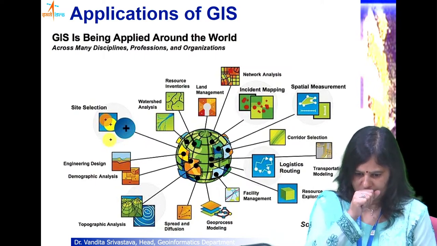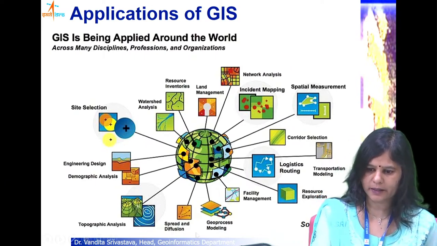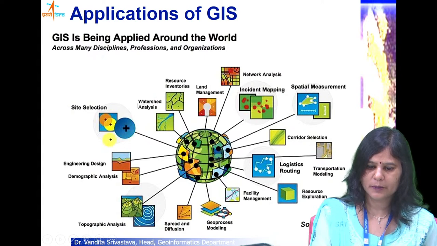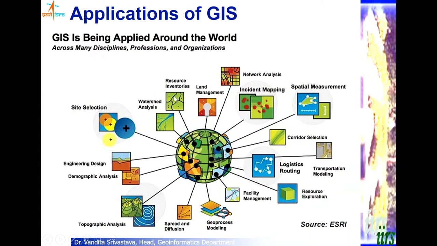Now these are some specific analyses that can take place in GIS. The site selection analysis, I will be showing you some examples of this. Then watershed analysis, resource inventories can be made, whether it is natural resources or man-made resources, some ore reserves or some agricultural goods or forest outcomes. So we can make resource inventories, we can even have infrastructure resources. So land management, the network analysis, which I'll be talking about with you in a few minutes. And then mapping of incidences of crime or disease occurrence, spatial measurements over areas.